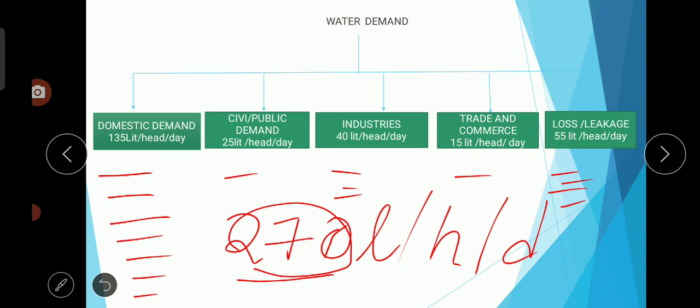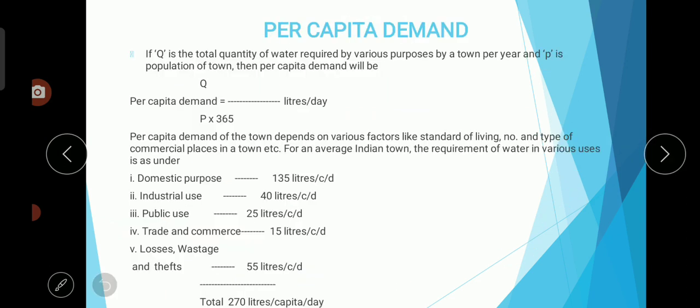Sometimes, in the earlier days, there were water thefts, that means illegal connections. Illegally they used to extract water from the public pipelines. Another demand is also there, that is fire demand. We will be discussing that in the next slide.